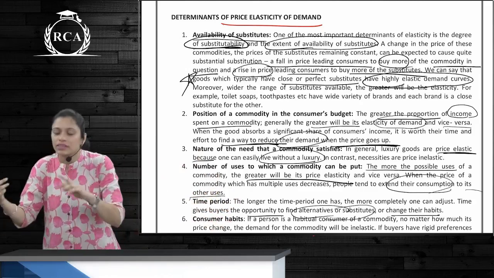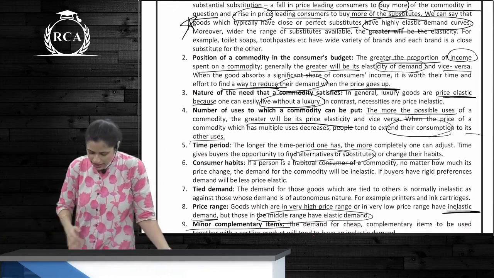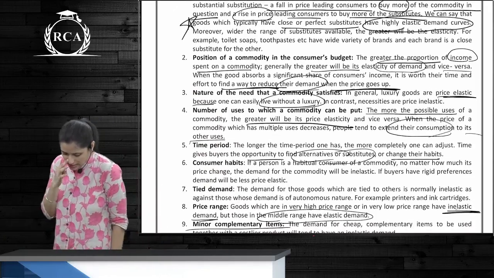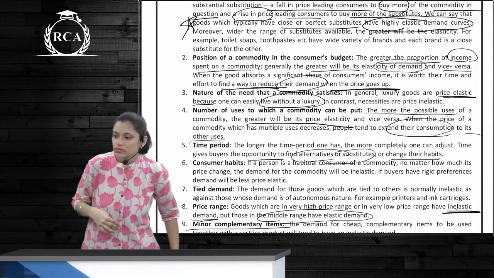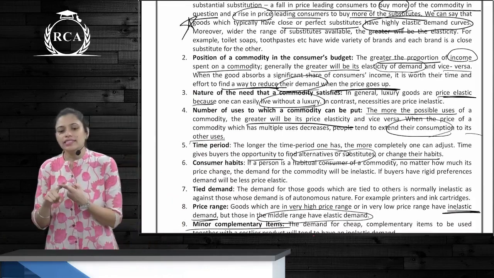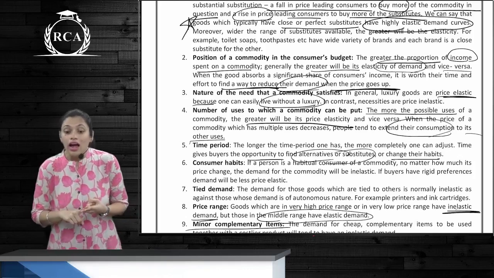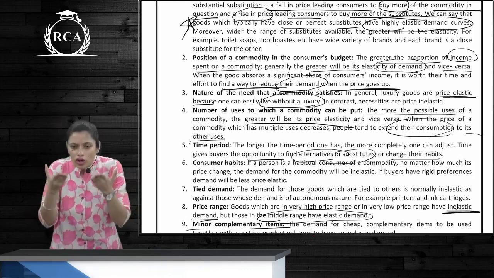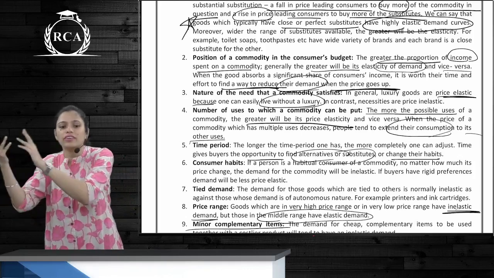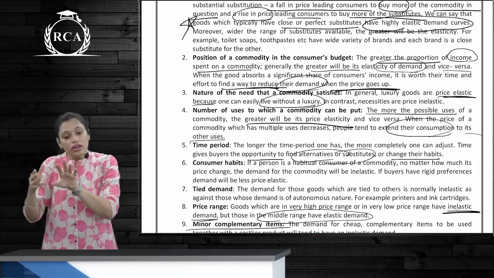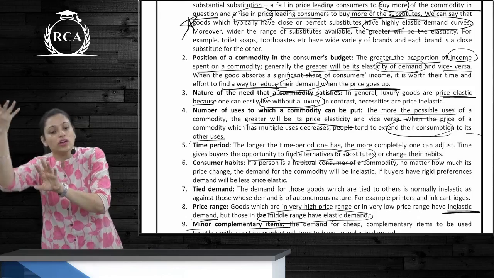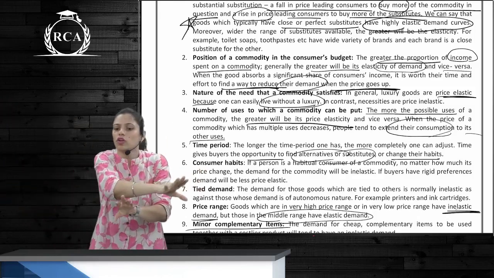So it is elastic. Nature of the need that a commodity satisfies, meaning luxury or necessities. Necessities are inelastic demand. Luxury goods, elastic demand, because you can always postpone the purchase or buy it at a future date. Or if you're buying branded stuff because it's on discount, you can always go back to the product you were always buying.